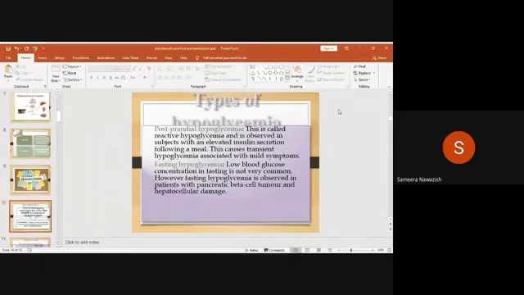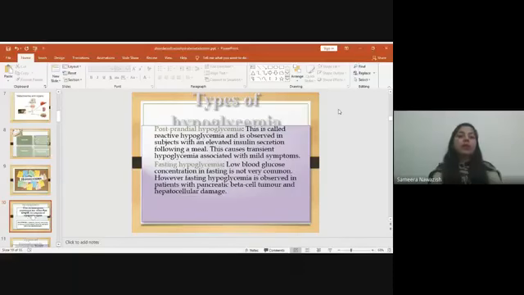This is called reactive hypoglycemia, and it affects the body. It is observed in subjects with elevated insulin secretion following a meal. This causes transient hypoglycemia associated with mild symptoms.